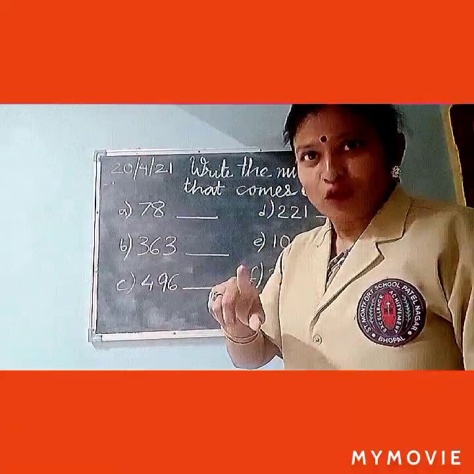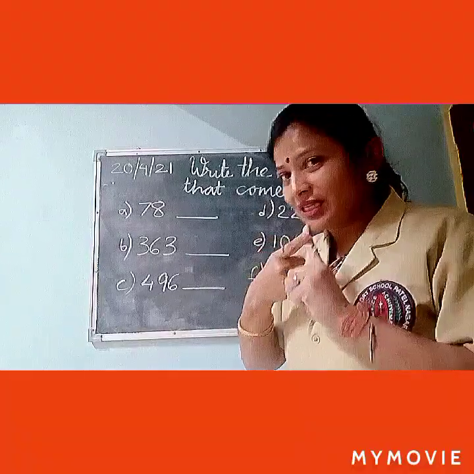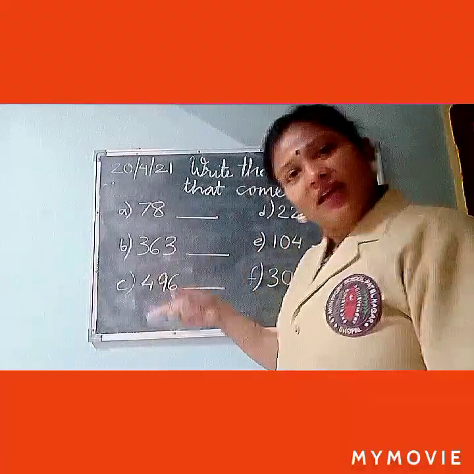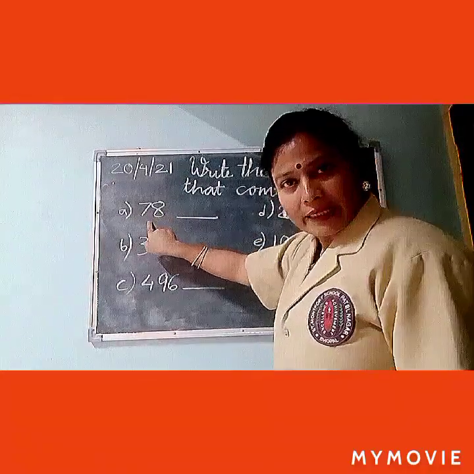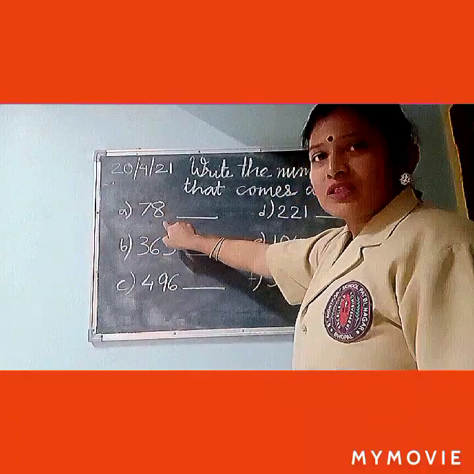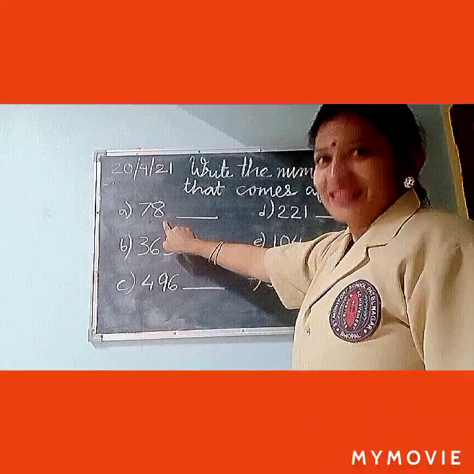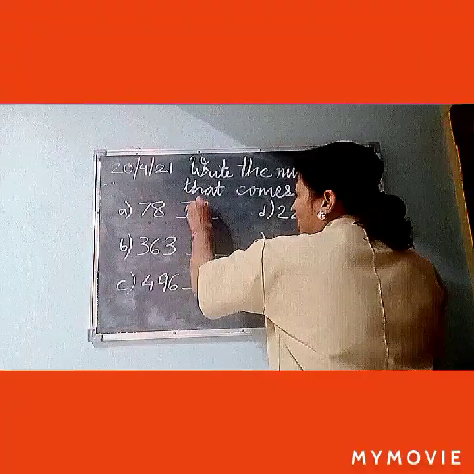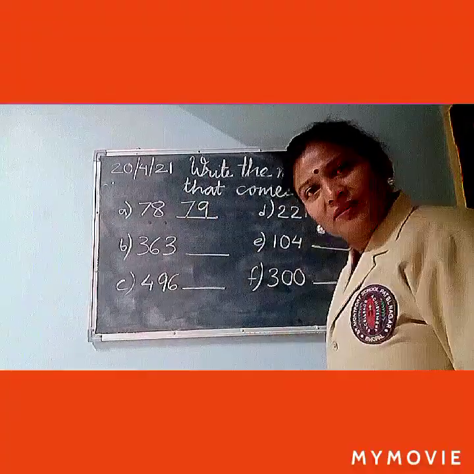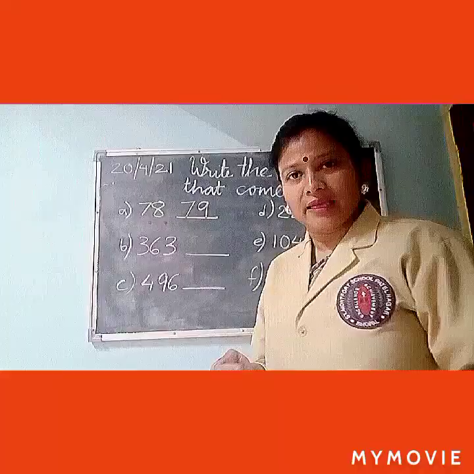We know what we have to do. We have to just add one to the given number. First number is 78. 8 plus 1 will be? Yes, 8 plus 1 will be 9. So 79 will come here. Isn't it? Now you can do it mentally.